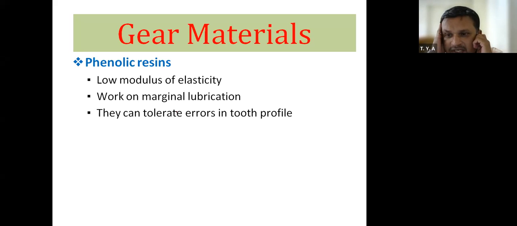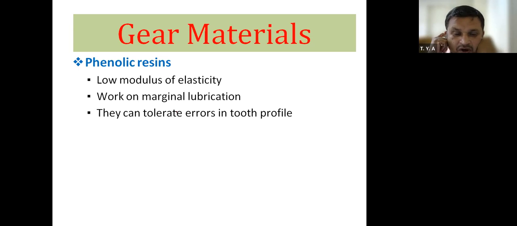What are the advantages of phenolic resins? First is low modulus of elasticity. Low modulus of elasticity means the Young's modulus of the gear tooth, the plastic material, is less because it is plastic.